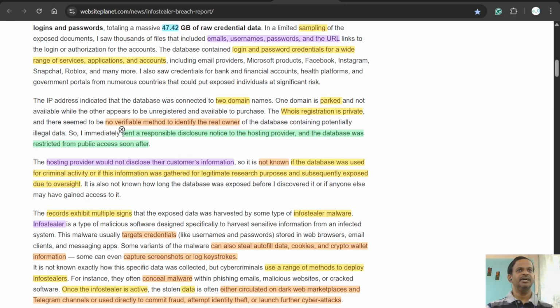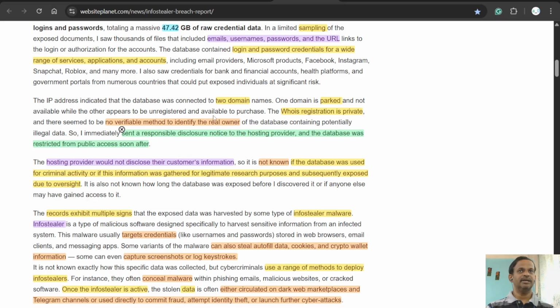But instead, with limited sampling, he identified the nature of the database and sent a notice to the hosting provider, and the database was restricted from public access soon after. The hosting provider now had access and must have taken some actions. I'm not sure if there was any follow-up on what action the hosting provider took.